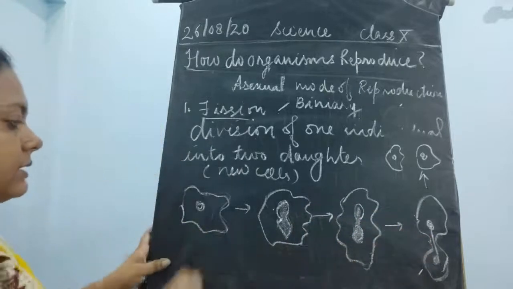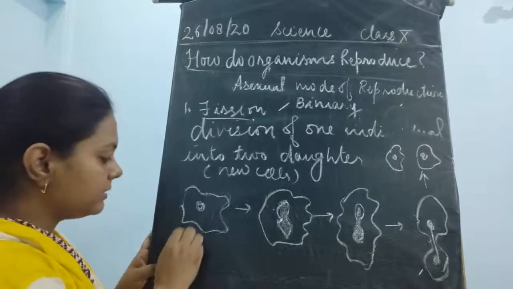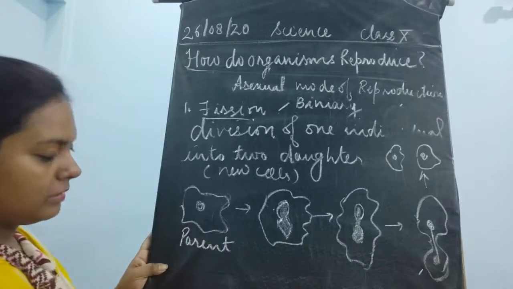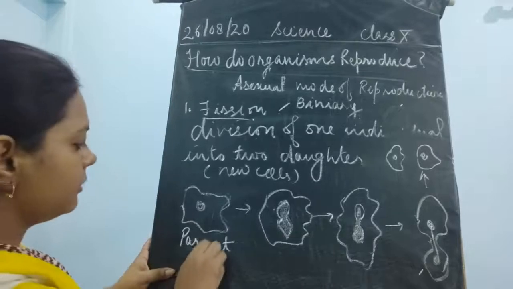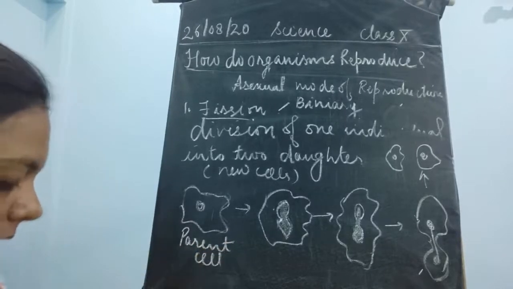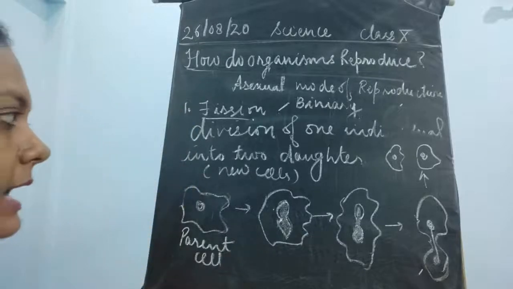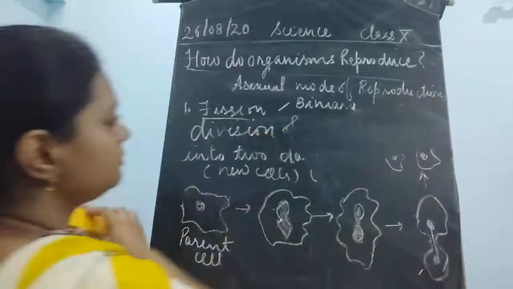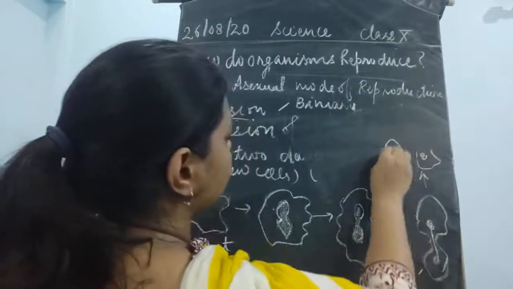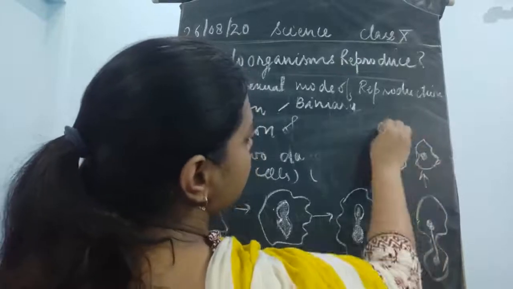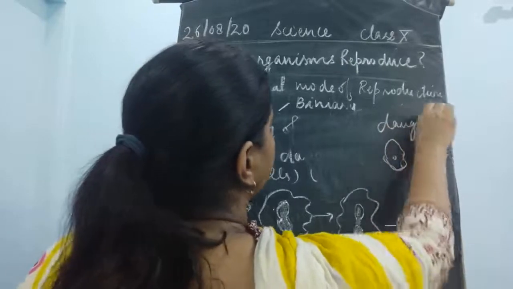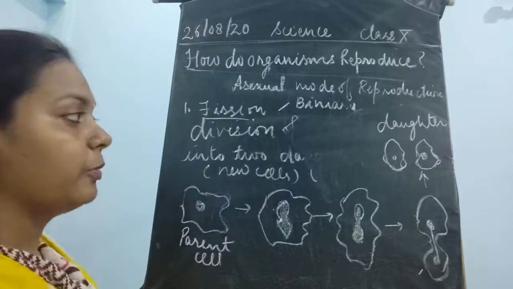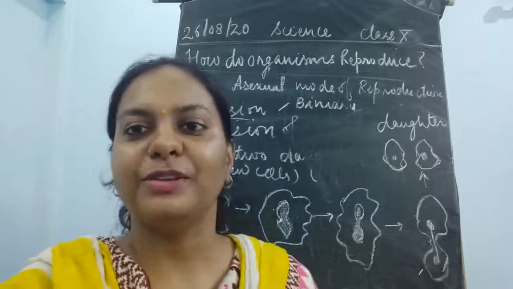Now, the cell from where we started is said to be the parent cell or parent amoeba. The next ones are said to be the daughter amoebas. So these two are the daughter amoebas. Any shape you could draw. Now the question arises here, why not son? Only daughters?